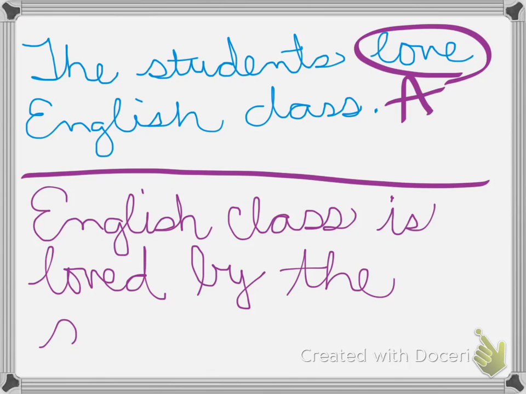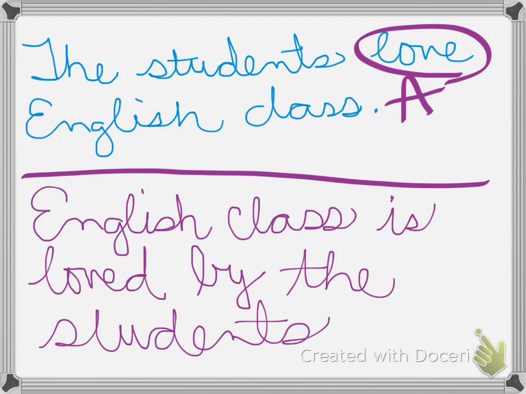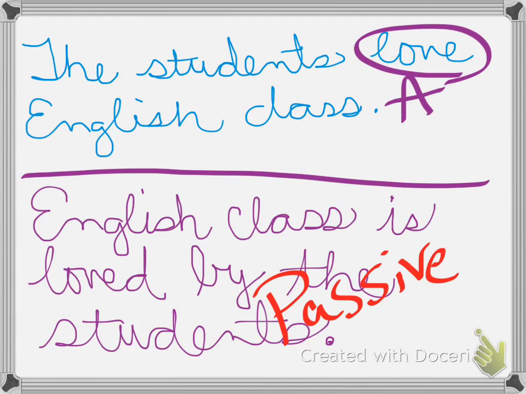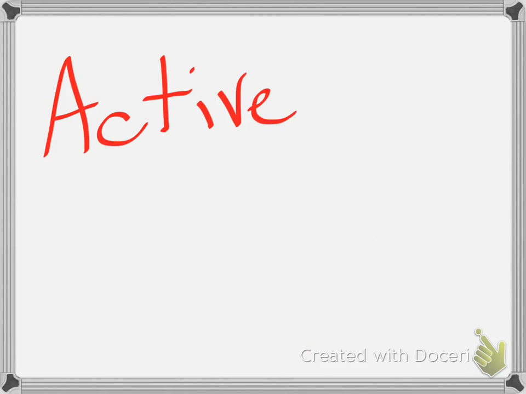So "by the students" now becomes the ending of the sentence, as opposed to students being the subject. So this sentence at the top is in the active voice, and this sentence at the bottom is now in the passive voice.